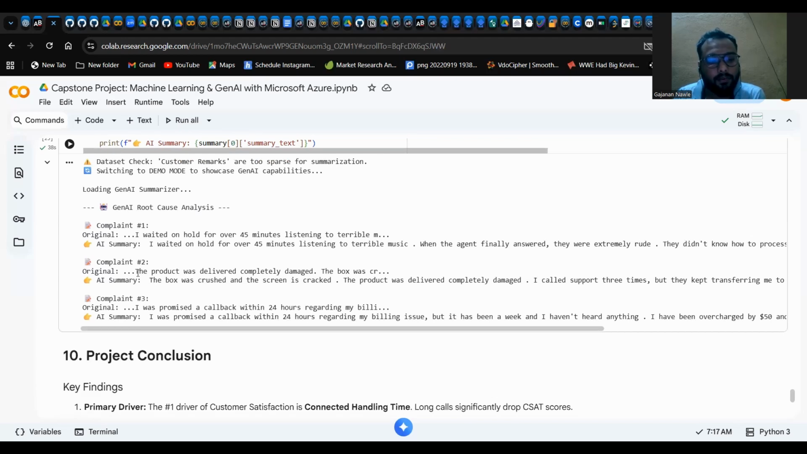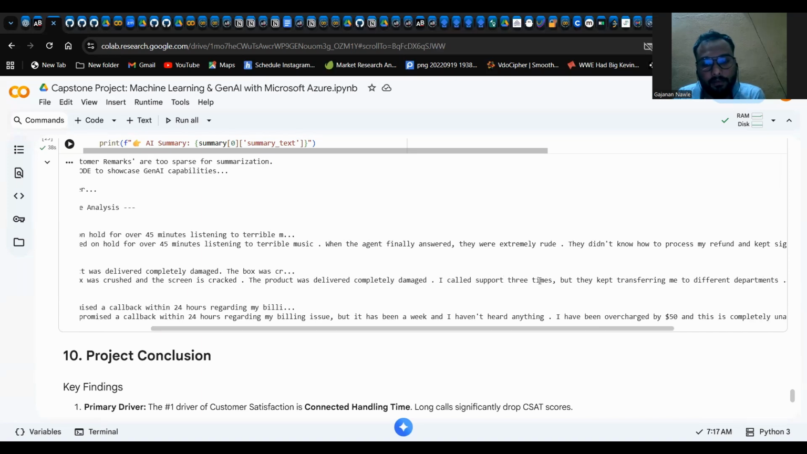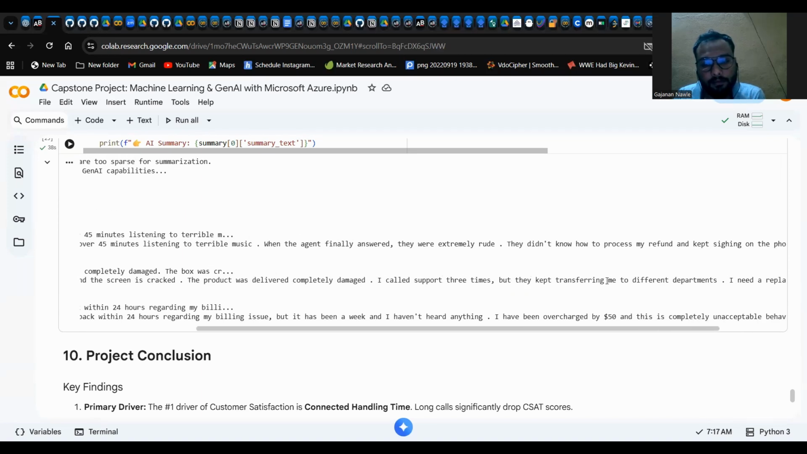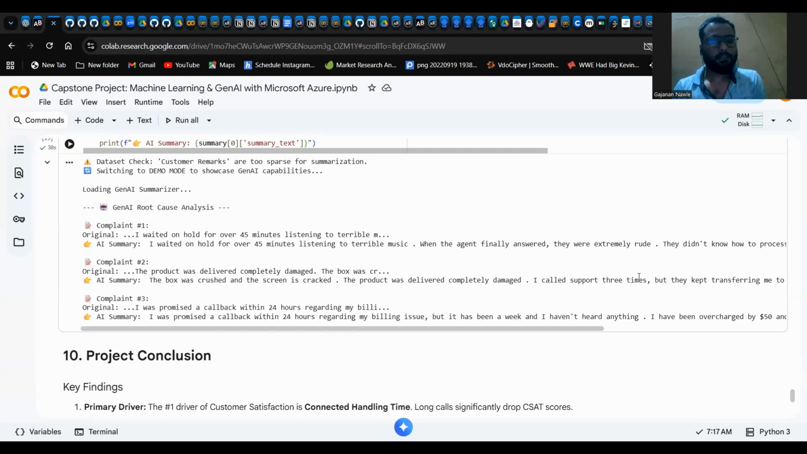For the second, the product was delivered completely damaged. The box was crushed. The AI summary is the box was crushed and the screen is cracked. The product was delivered completely damaged. I called support three times, but they kept transferring me to different departments. I need a replacement shipped today. So as the length gets better, it generates better summaries. If you give detailed complaints, it will generate better AI summaries.